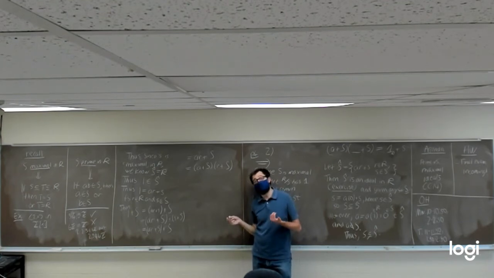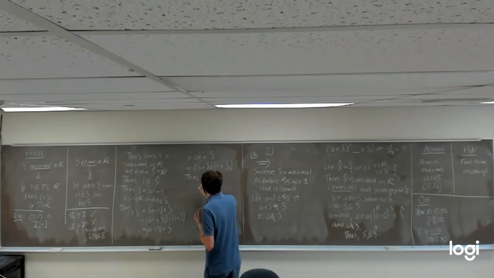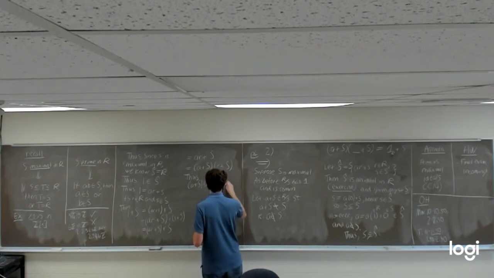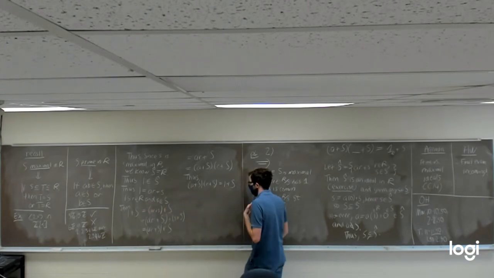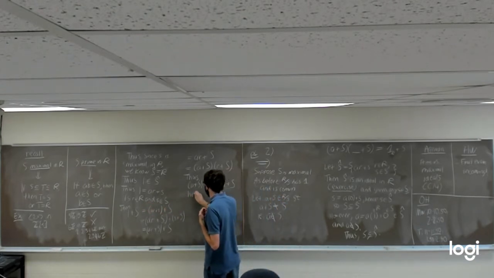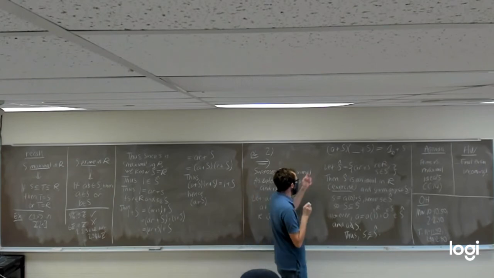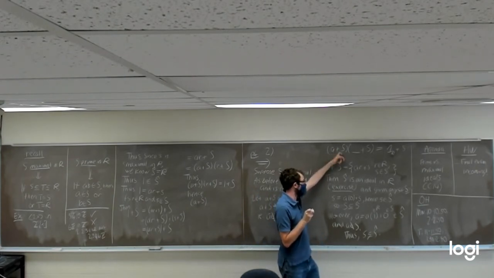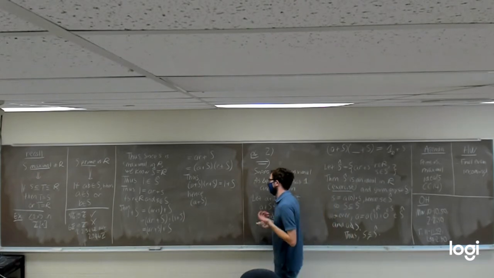Because look what we've proven. We've shown that little a plus big S times this little r plus big S is equal to 1 plus big S, because that's what was at the start of this string of equalities. Hence, little a plus big S has a multiplicative inverse. We found something we can multiply little a plus s by to get us to 1 plus s, namely this little r plus s.